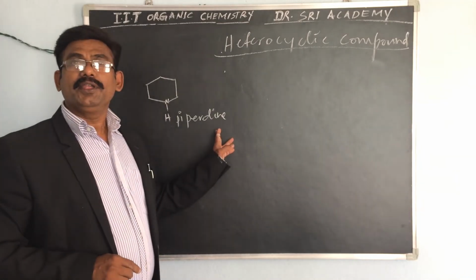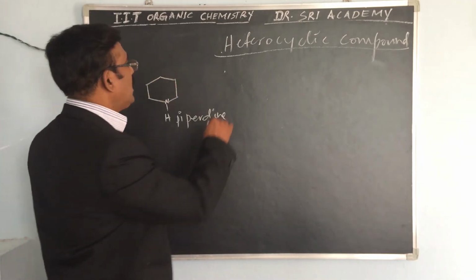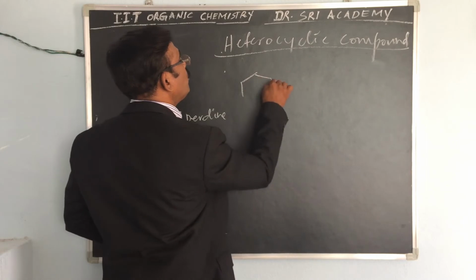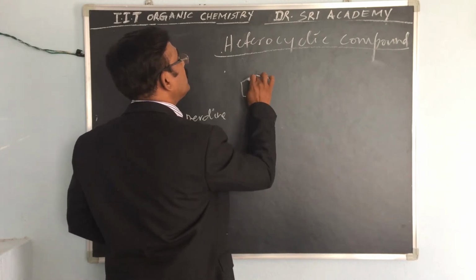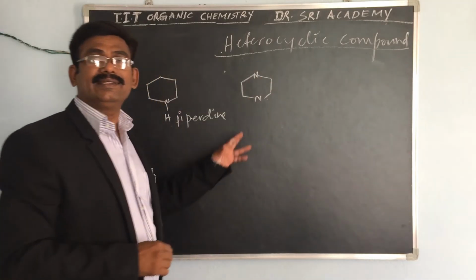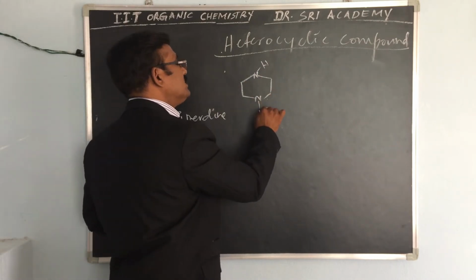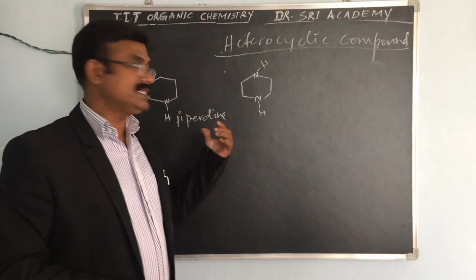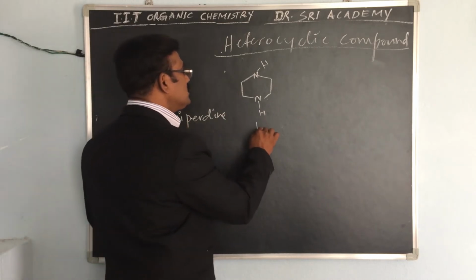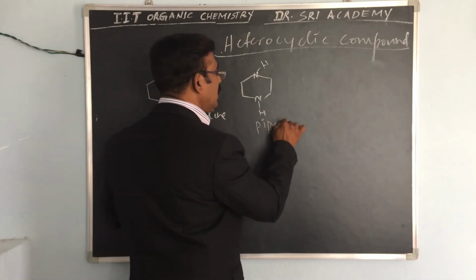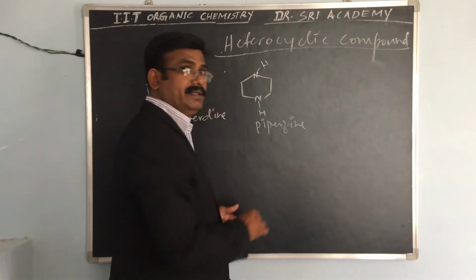Piperidine. If 2 nitrogens are present, how can you give that name? If 2 nitrogens are present on both sides, what is this name? This is called piperazine.